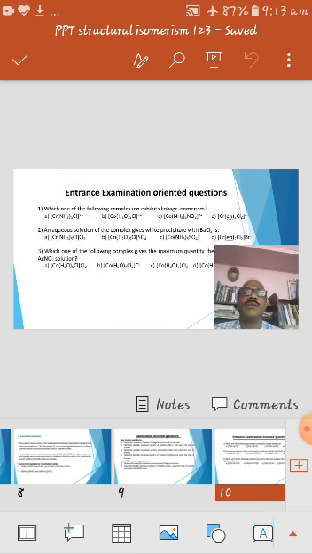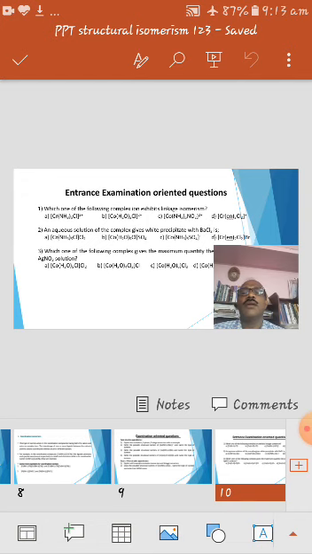Some students are interested in going for higher study, MSc. You have to face an entrance examination. In the examination, the possible questions based on these topics have already appeared in previous CT papers. Which one of the following complex ions exhibits linkage isomerism?